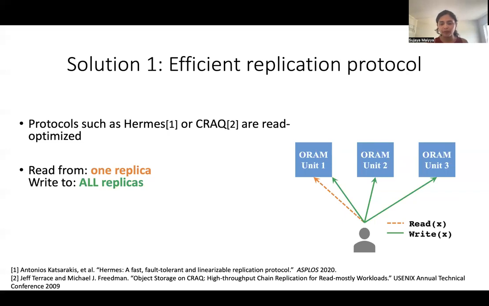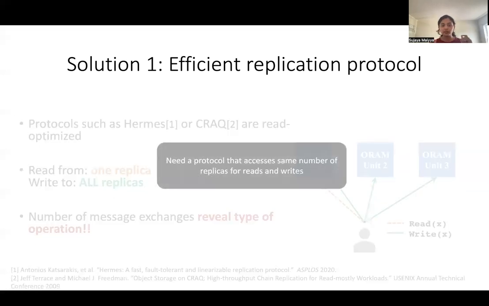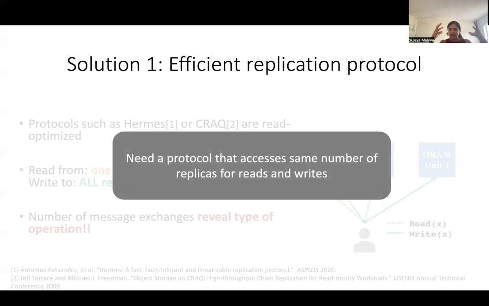replicas. Now, if you look carefully here, because the adversary controls the communication channels and can observe these messages, just looking at the number of message exchanges, the adversary can understand if the client is performing a read request or a write request. And so this breaks obliviousness. What we then need is a solution that accesses the same number of units for both read and write operations.